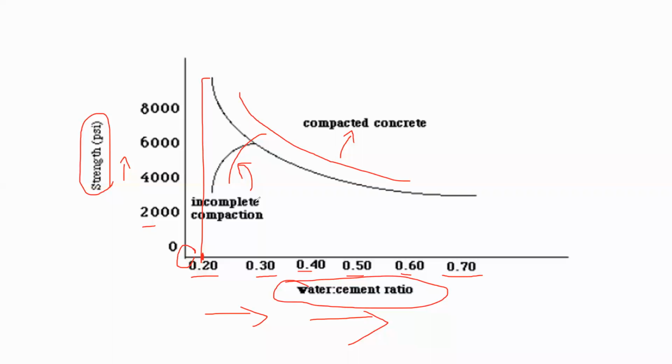Now you see, at 0 water cement ratio, 0 strength, but at a water cement ratio of 0.2, the strength for compacted concrete is around 9,000 or 10,000. Here it will come. Here suppose it is 10,000.